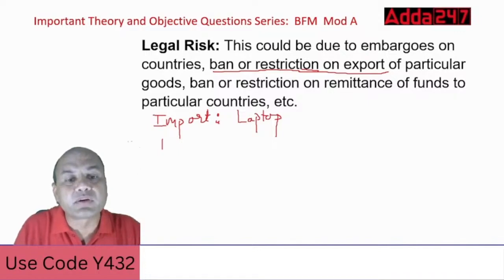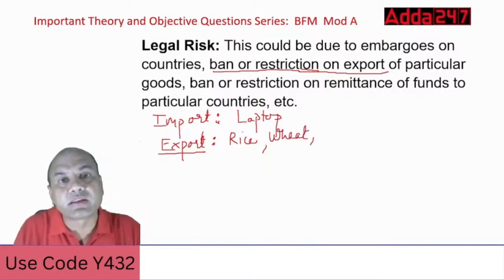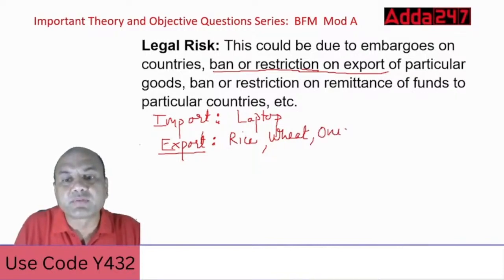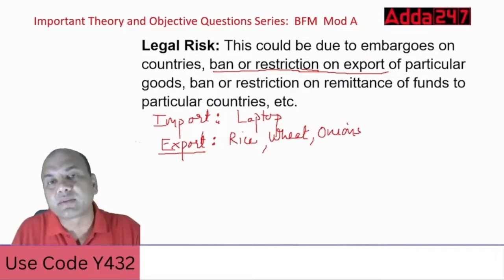What have we banned recently? Can anyone tell me what export is banned by India now? Rice, correct. Rice is banned. Second, wheat is banned. Then third, what is banned? Many things are there. Onions have been banned now. So these are typical bans which arise within that country, which the country imposes.